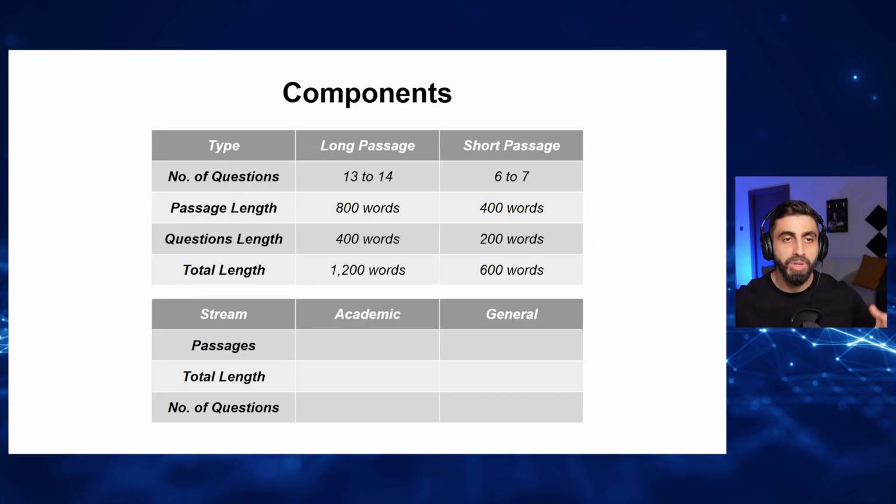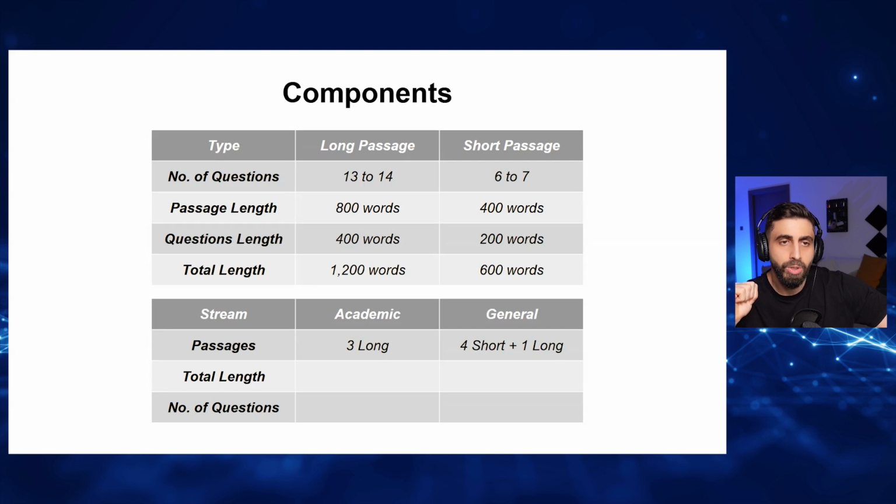What about what you're going to be facing in the exam? As I told you, there is a difference between the academic version and the general training version of the IELTS. In the academic version, you're going to get 3 long passages. Again, 3 long passages. That's a lot of words, just letting you know. In the general training version of the IELTS, you're going to get 4 short passages and 1 long passage.